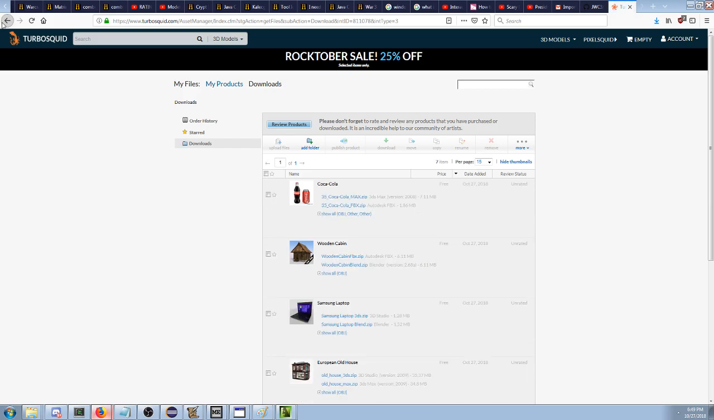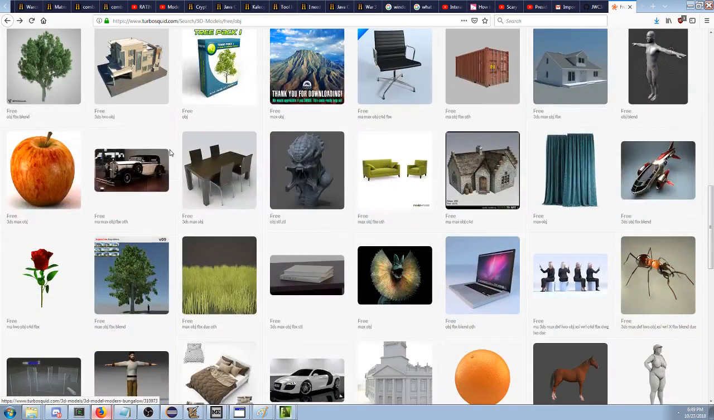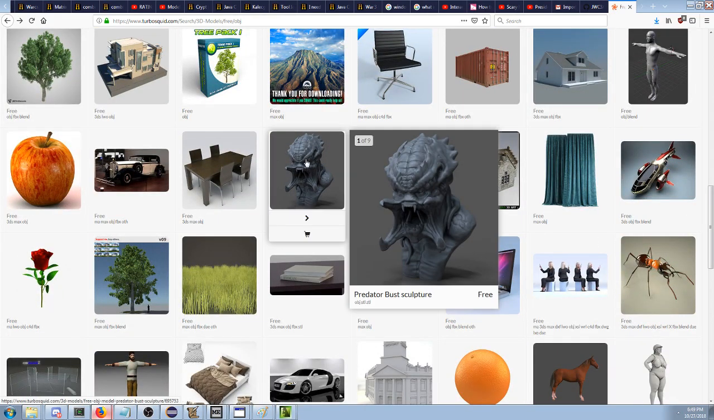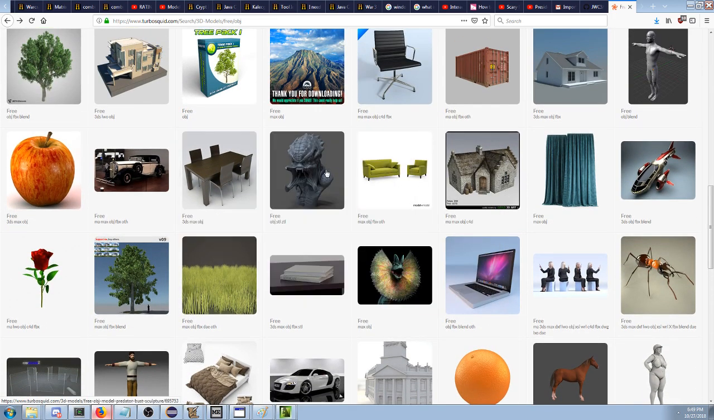All right, Coca-Cola. That's another item. We need some Coca-Cola in this map we're gonna make. Um, what is this thing? A bust of a Zerg. That's kind of fun. I don't know. Do I want a bust of a Zerg?